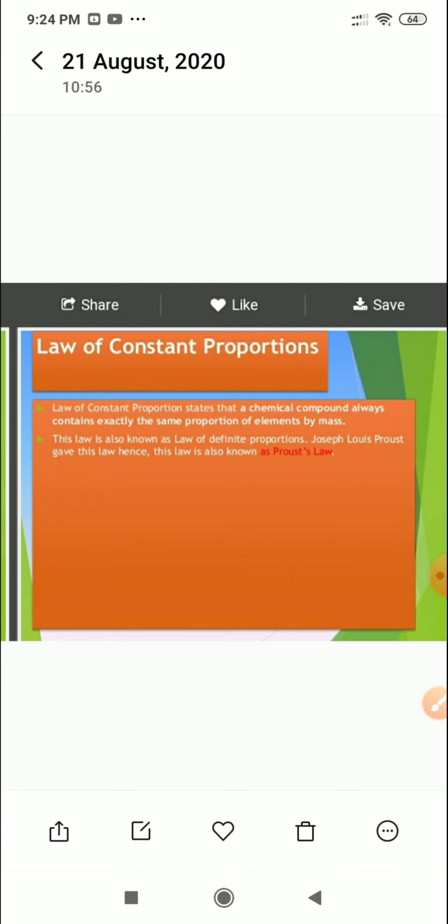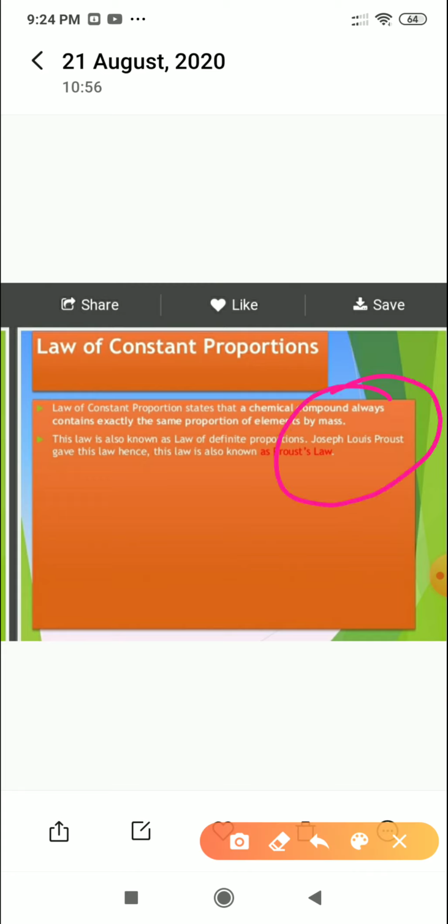Okay, so hope this is clear to you. So who is the scientist who stated that law? That is Joseph Proust. Clear? Joseph Proust. Okay. Now what does this law say? According to this law, a compound always contains exactly the same proportion of elements by mass.